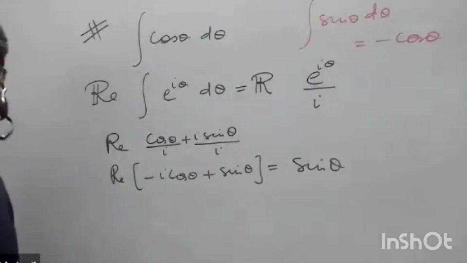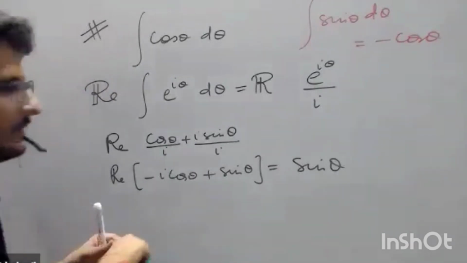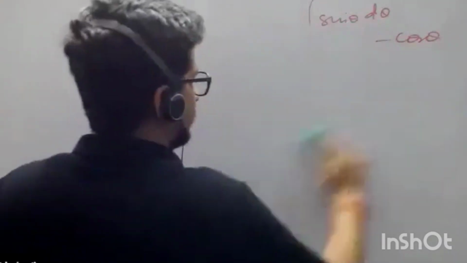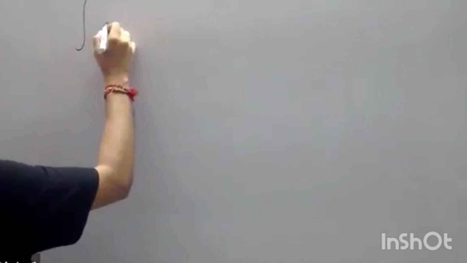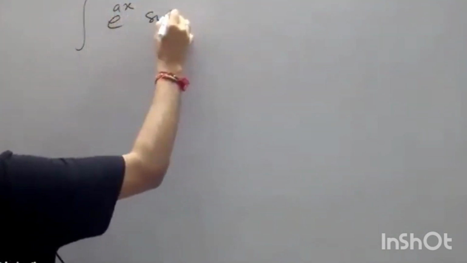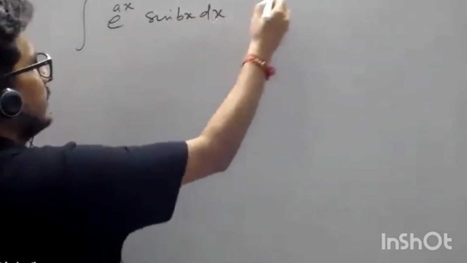Let me take another example. ये तो आपको पता ही था, sin theta cos theta. But ऐसा मत सोचना कि ऐसे ही इंटीग्रेशंस निकलते हैं. Suppose you want to integrate e to the power ax sin bx or cos bx. ये दो इंटीग्रेशंस हैं.